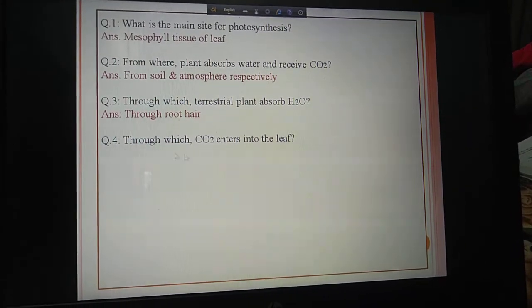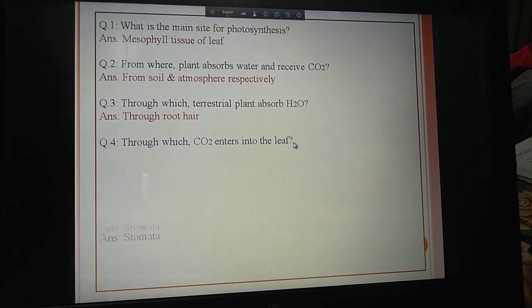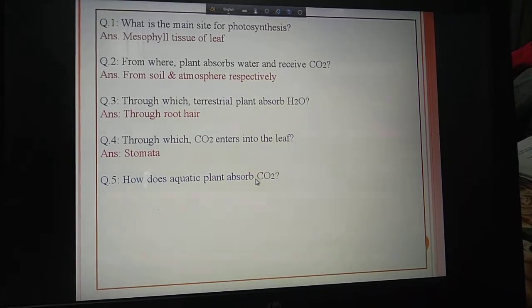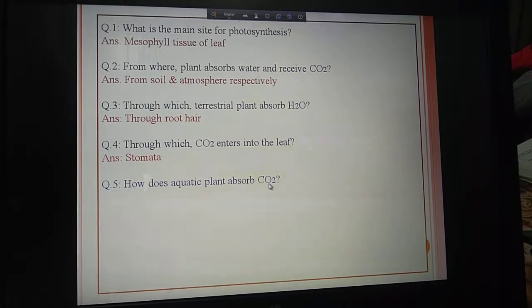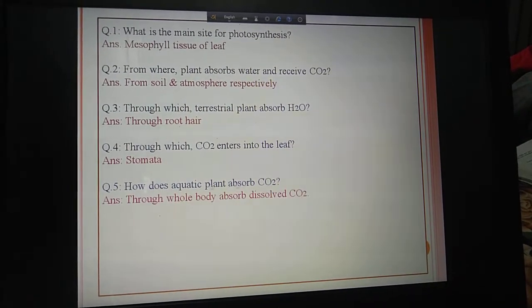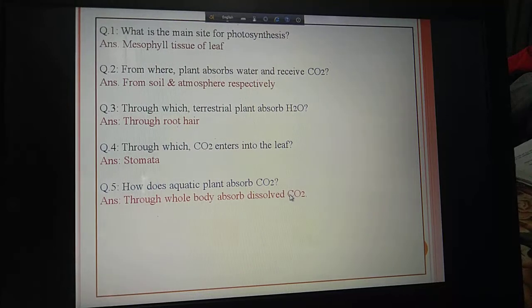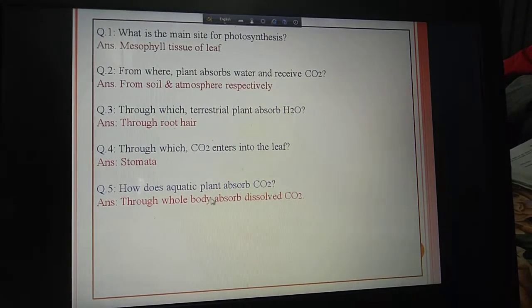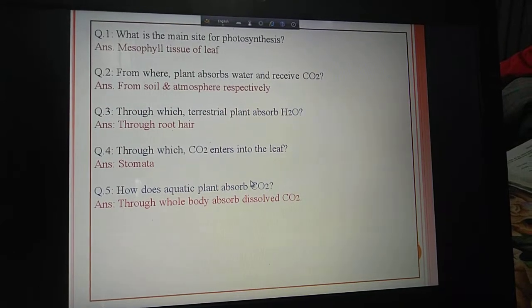Now through which does carbon dioxide enter into the leaf? Obviously through stomata. Then how does an aquatic plant absorb carbon dioxide? Through the whole body, it absorbs dissolved carbon dioxide. You know that dissolved carbon dioxide is mainly received by the aquatic plant through the whole body.